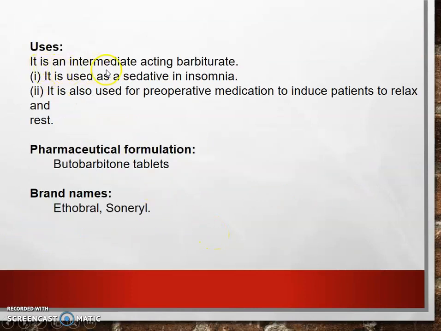Uses. It is an intermediate acting barbiturate, therefore it is used as a sedative in insomnia, and it is also used for preoperative medication to induce the patient to relax and rest. Pharmaceutical formulation. It is available as butobarbital tablet, brand names Ethobral and Soniril.